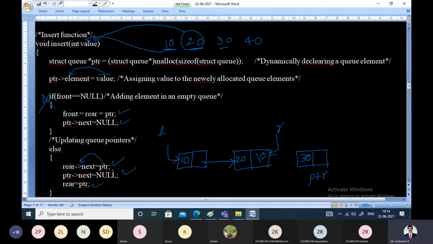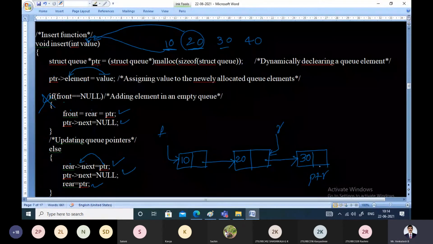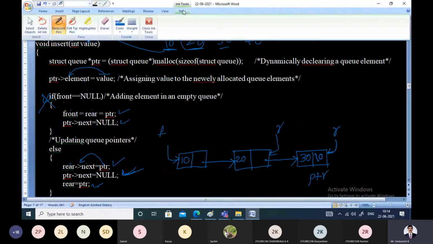What do we do? Rear pointer next equal to PTR. Make this next field of the rear point to PTR. So when it is pointing to PTR, you have to remove this because it is not containing null now. It is pointing to some other node. Then make this PTR pointer next as null. Then advance this rear to make it point to this node. So rear has been advanced to point to 30. Whenever you have advanced rear, it must be removed.